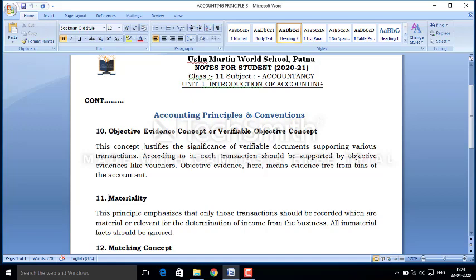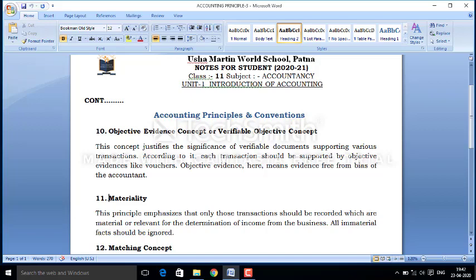We do not need any kind of explanation while preparing the financial statements. Financial statements means the profit and loss account and balance sheet, the income statement and balance sheet. So there is no use of any explanation while preparing financial statements. In the financial statements, we have to record the items and their amounts only, because all the explanation has already been recorded in the journal and subsidiary books while preparing the bookkeeping.